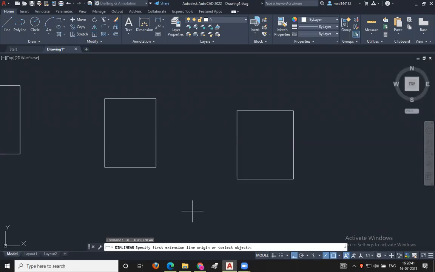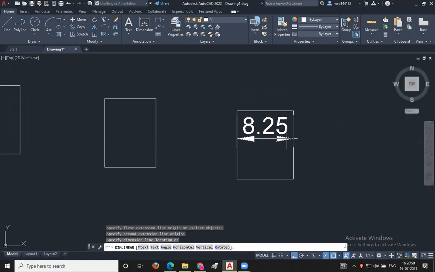So I have entered DLI, enter, in the command line. First I select the first point, then select the second point. Then I move the dimension line with the help of the cursor. To activate this command again, I press only the enter button.